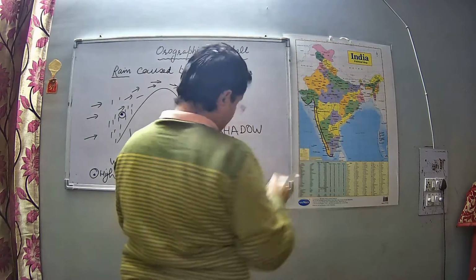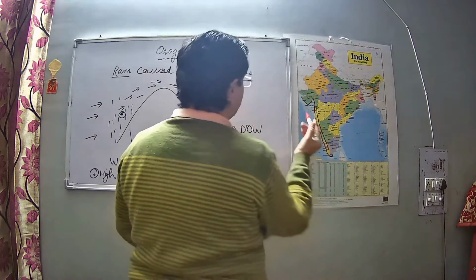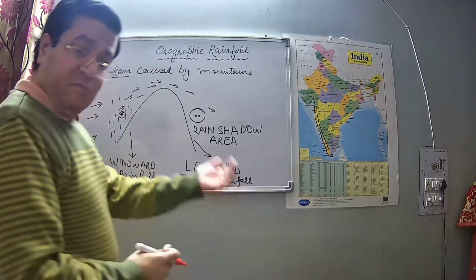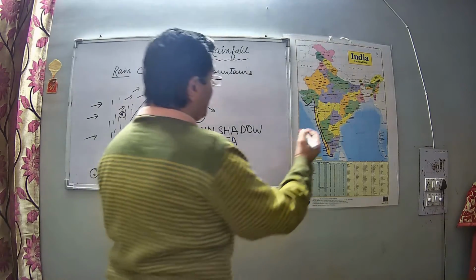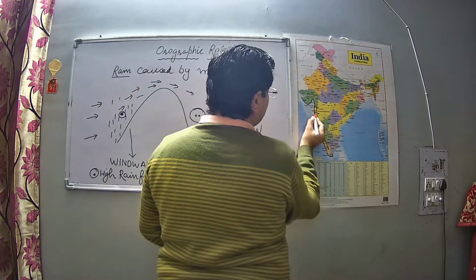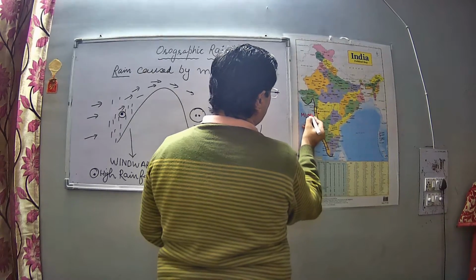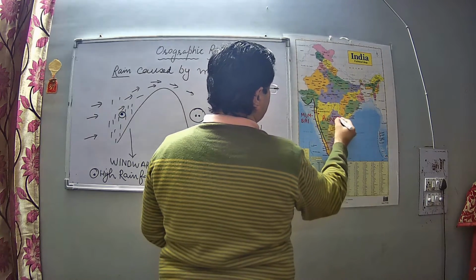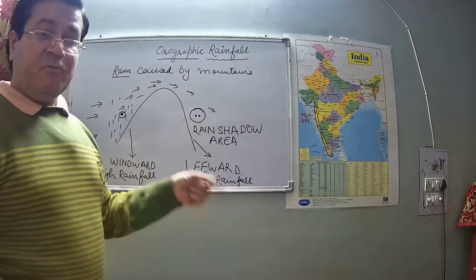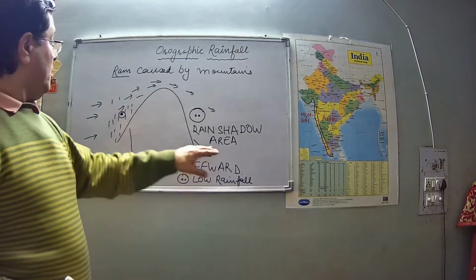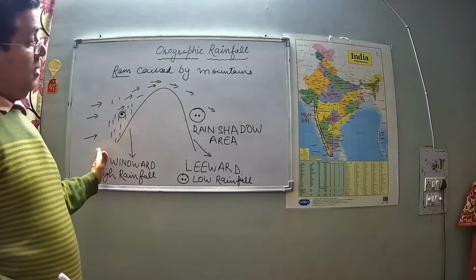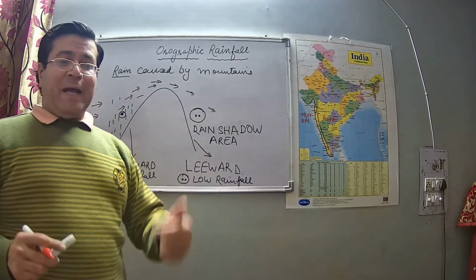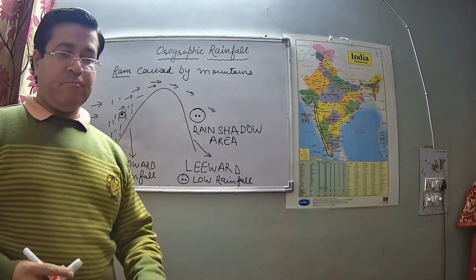This side we can take the example of cities in India. This side we have Bombay, which is on the windward side of Western Ghats, receives high rainfall. And this side we have Mumbai, or you can say Bombay, and the other side we have Pune. So being located on the windward side of Western Ghats, Mumbai receives higher rainfall than Pune, right? So this much we have understood what is orographic rainfall and why does Mumbai receive more rain than Pune. Okay,